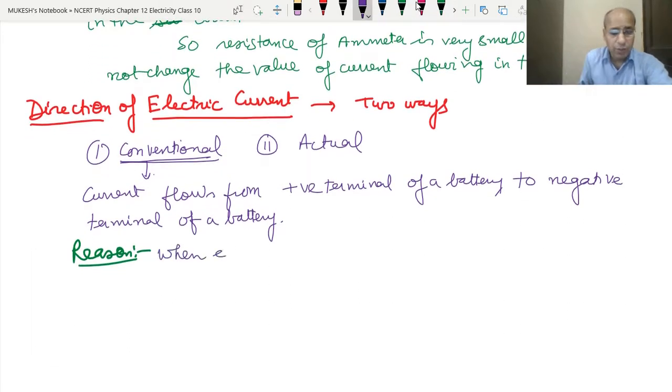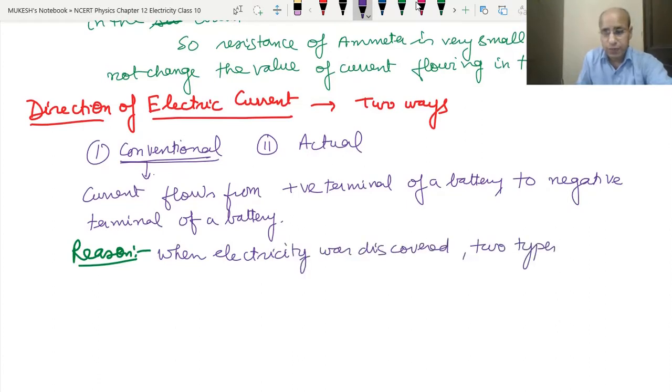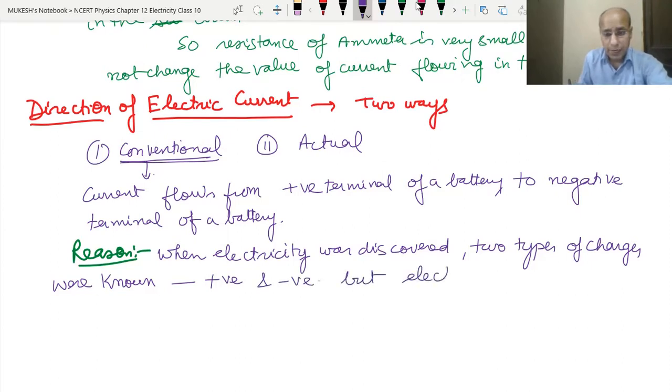of a battery. When electricity was discovered, two types of charges were known: positive charge and negative charge. Okay, but electrons had not been discovered at that time.